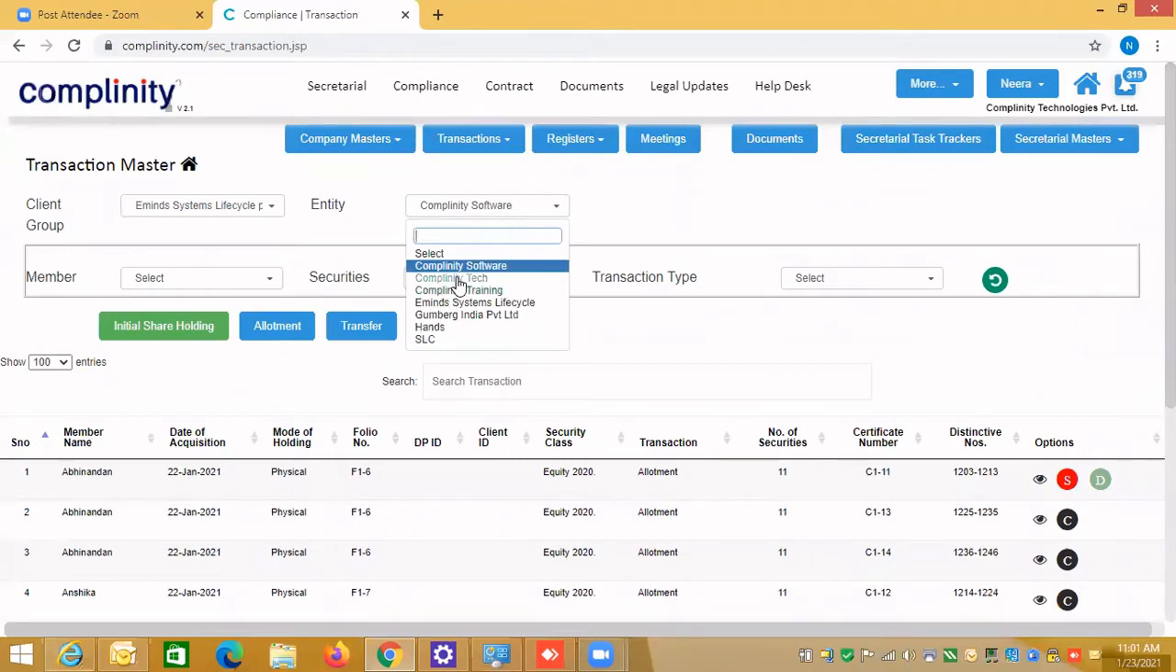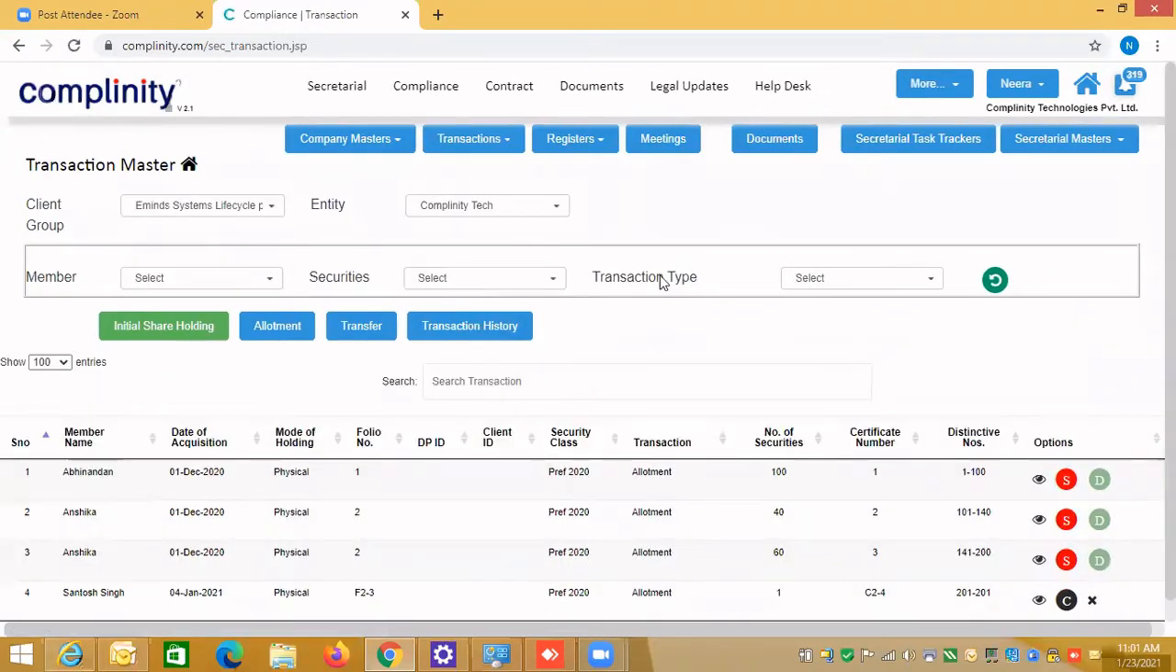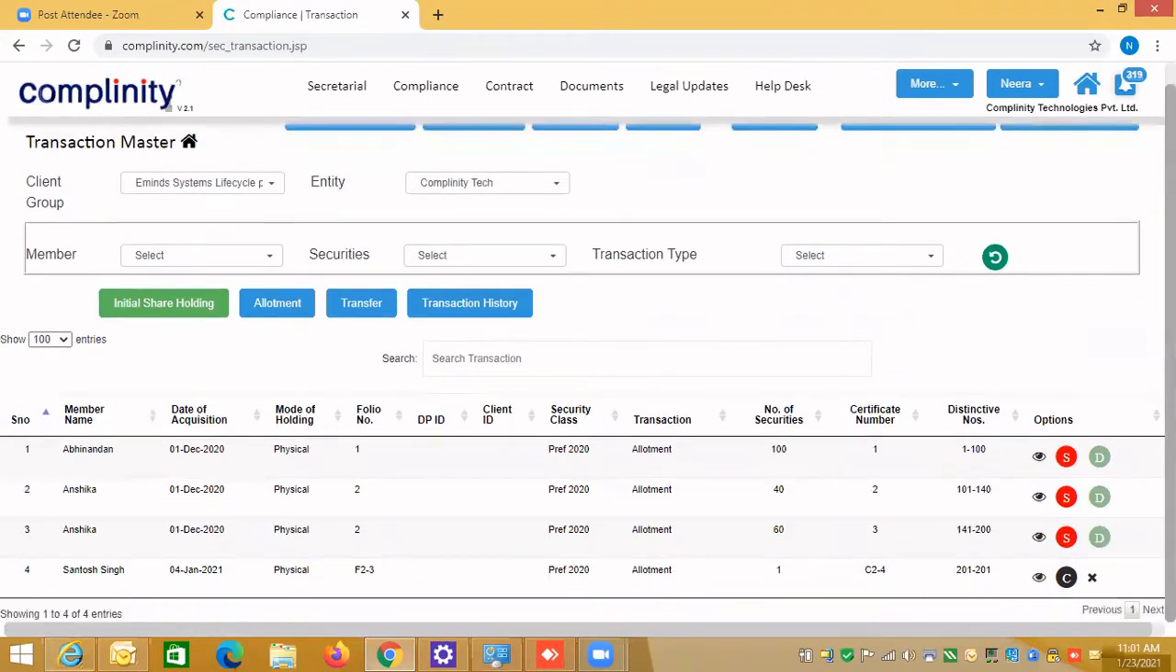If I change, suppose, to complementary technologies, automatically this filter will work. So now you can see there are only 4 transactions, there are 4 allotments. This way you can use the filter. Remember, if you are not selecting any client group and entity, nothing will be displayed on the dashboard. This is how you can see the data. And remember, when you do the allotment, you will always see there are 3 icons on the.